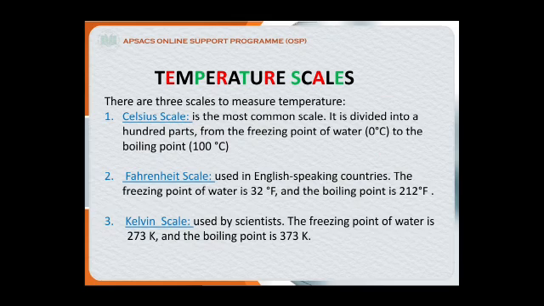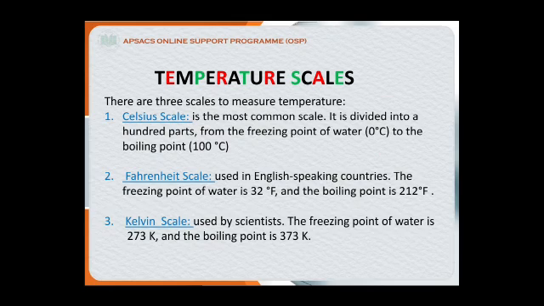Temperature scales. There are three scales to measure temperature: number one, Celsius scale; number two, Fahrenheit scale; and number three, Kelvin scale. The Celsius scale is the most common scale and it is divided into 100 parts, from the freezing point of water, which is 0 degrees Celsius, to the boiling point of water, which is 100 degrees Celsius.